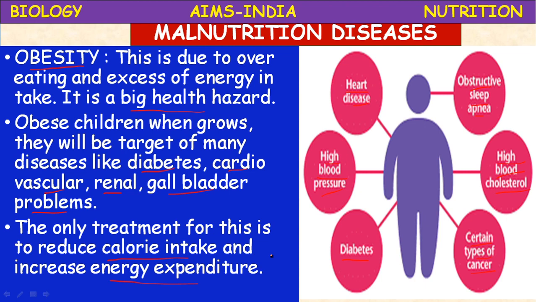So, the size of the adipocyte should be reduced drastically, slowly, by increasing energy expenditure, by doing physical exercise regularly and eating a fiber-rich and balanced diet. Reduced intake of calories may help obese persons to recover fast.